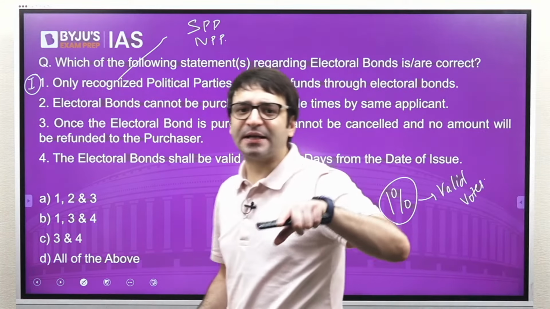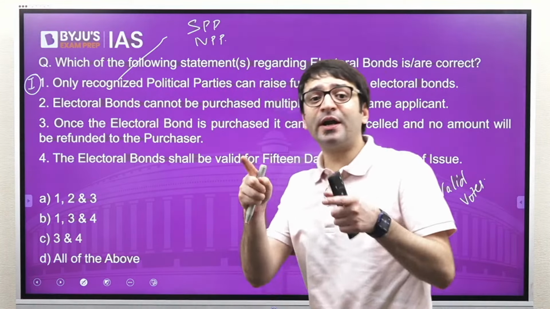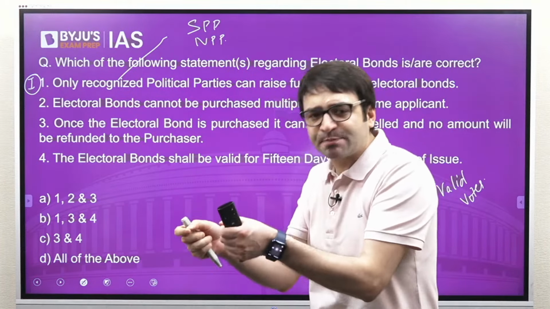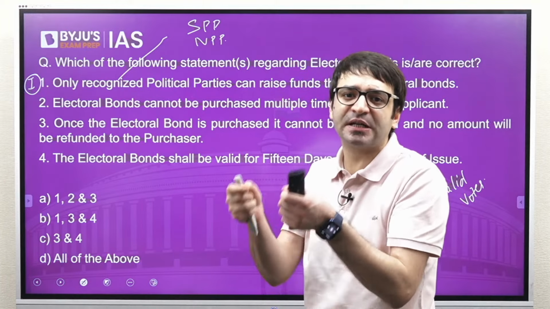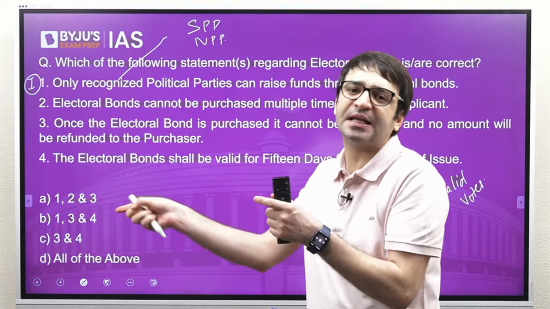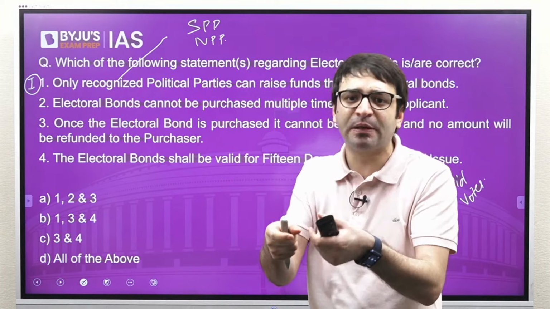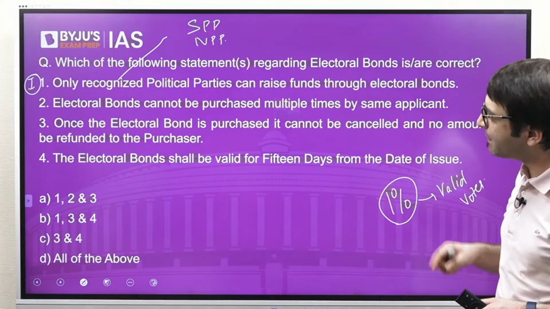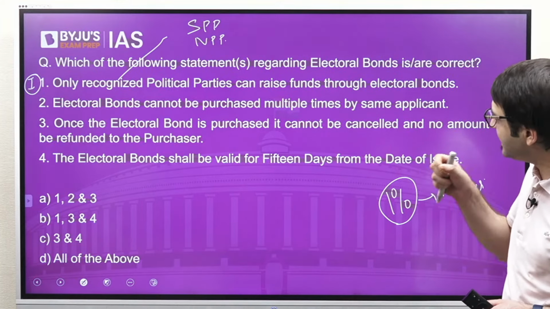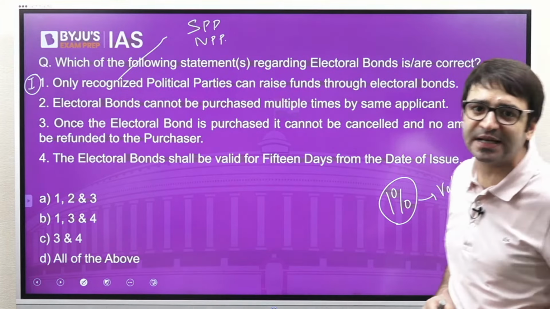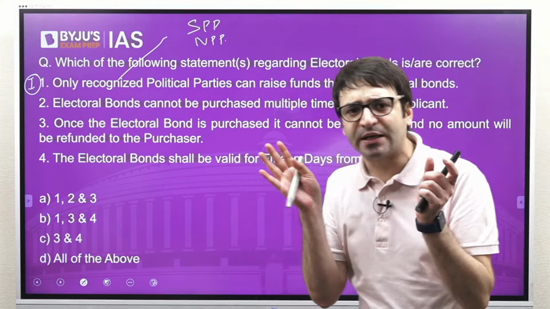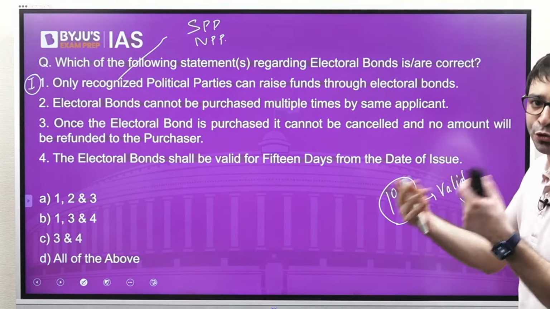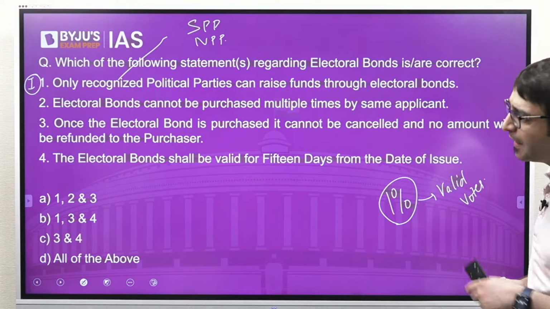So any political party, whether it is recognized or a registered political party, which has bagged not less than 1% of the total valid votes in the last election can be eligible to receive donations through electoral bonds. So this statement, only recognized political parties can raise funds through electoral bonds, is incorrect, because any political party which has bagged not less than 1% votes is eligible to raise donations through electoral bonds.